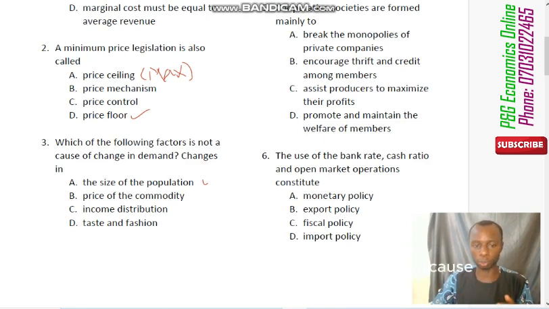All of these factors that I've mentioned can cause a change in demand. But the only one that can never cause a change in demand is the price of the commodity, because that itself is known as change in quantity demanded. So price is not a factor that can cause a change in demand.